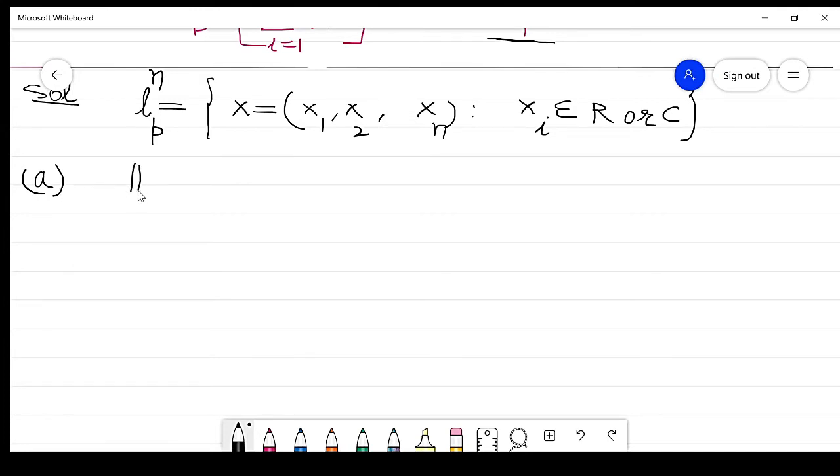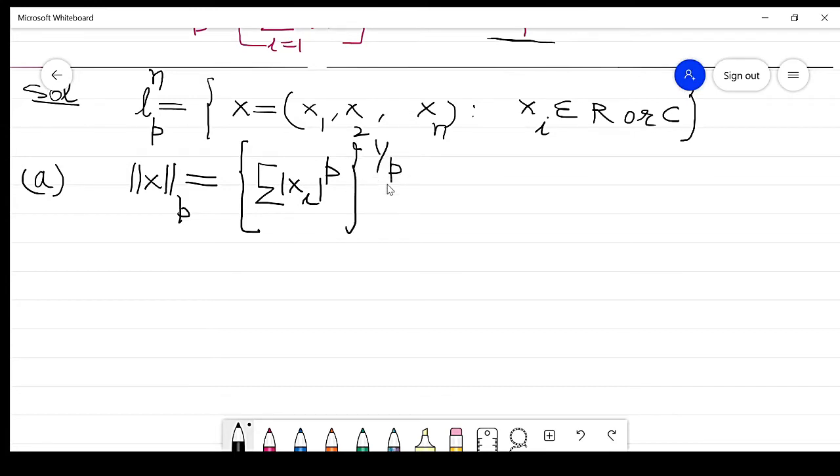Now here, what is the norm of x p? It is equal to the summation of absolute value of xi raised to power p, and the entire term raised to power 1 by p. This is the given norm.